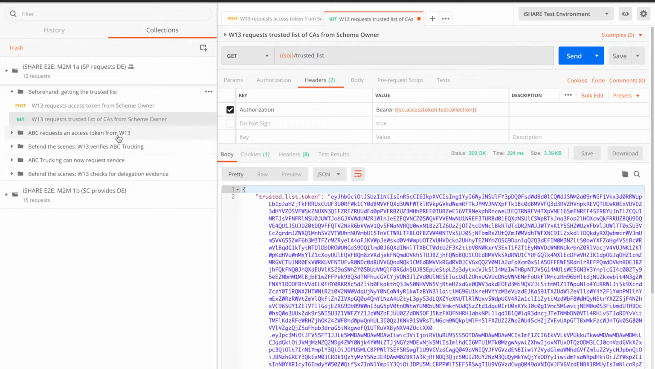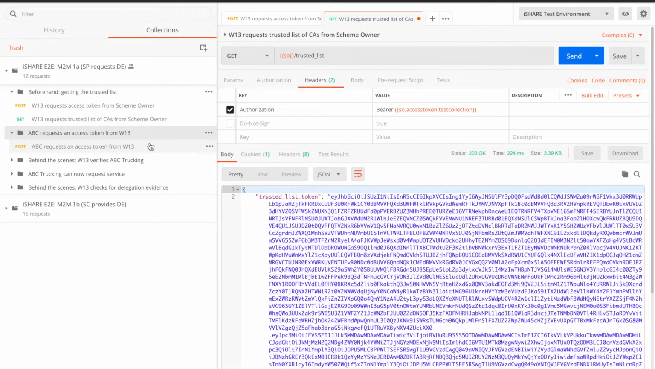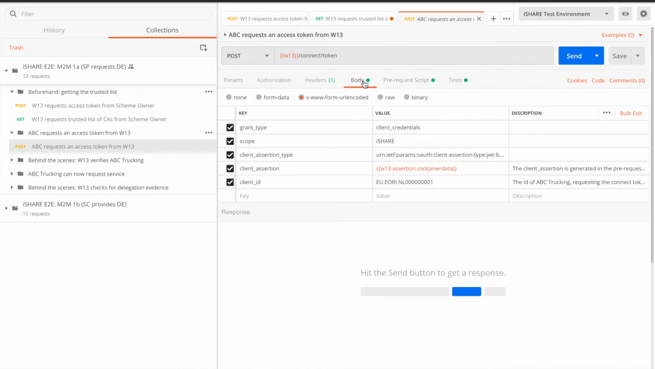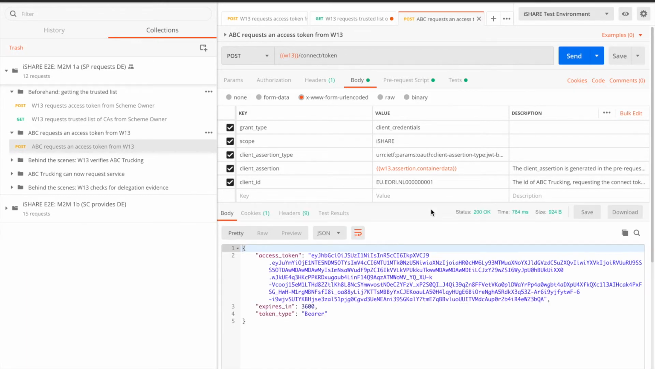We go to the subset ABC requests an access token from warehouse 13. Again, in the body, we have the three values that remain constant, but now the client ID is the client ID of ABC Trucking. And again, we have a client assertion generated in the pre-request script, which we should always generate locally. Behind the scenes now, warehouse 13 will be verifying ABC Trucking. Apparently, ABC Trucking is a valid party as we have returned the access token to them.